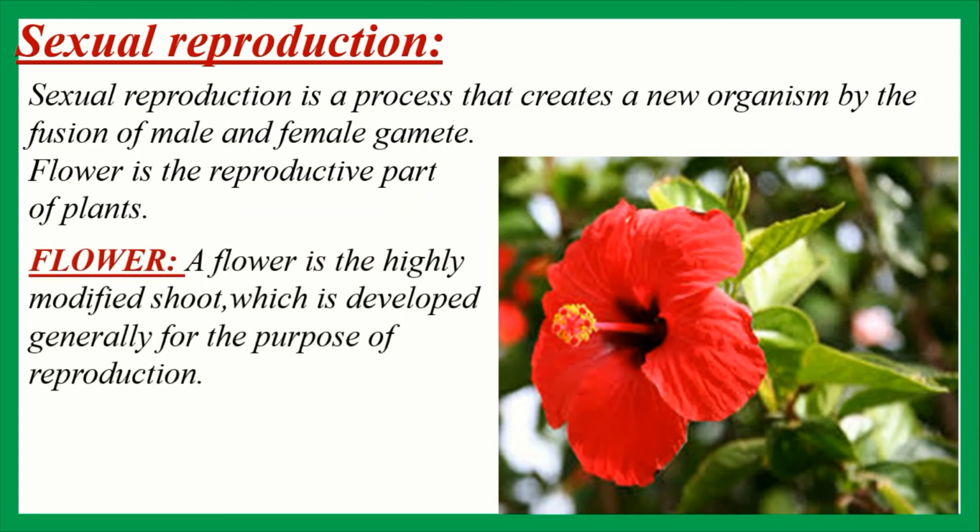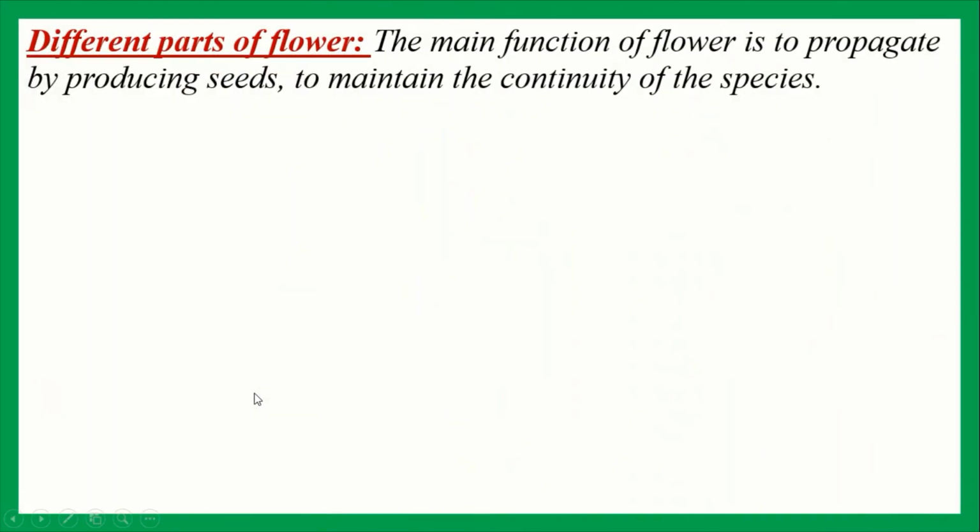And the definition of the flower: a flower is the highly modified shoot which is developed generally for the purpose of reproduction. Now let's see the different parts of the flower. The main function of flower is to propagate by producing seeds to maintain the continuity of the species. There are many flowers blooming near your school and house. First, take some flowers among them and observe carefully.